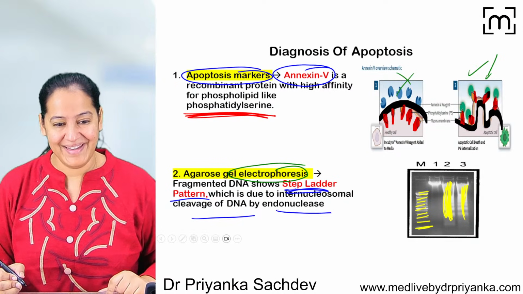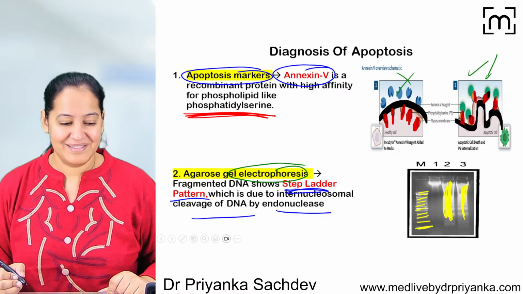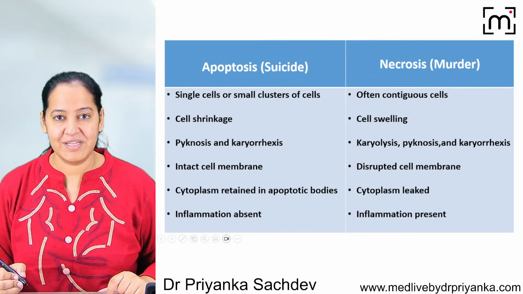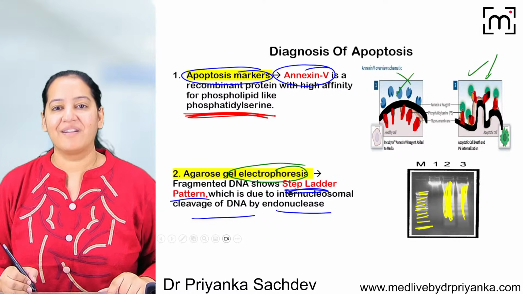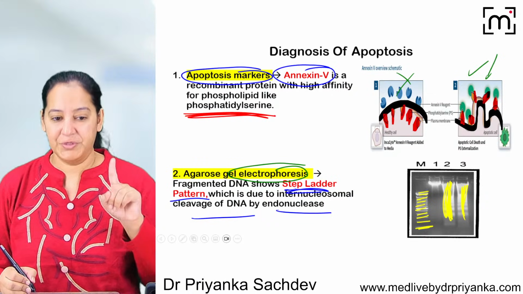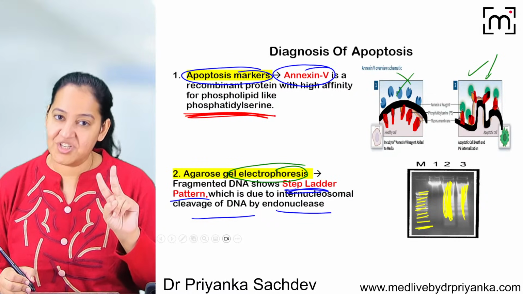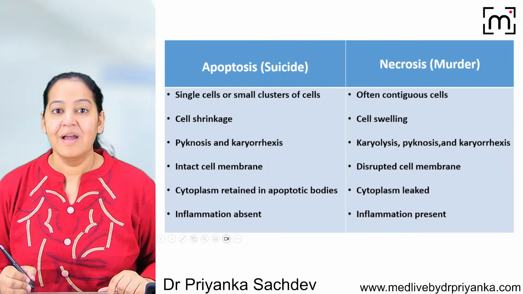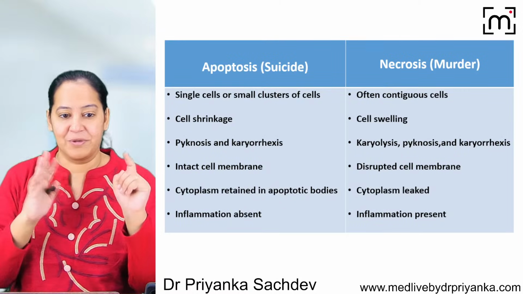Got it. Can we go ahead? So everyone got it. Does anyone have any doubt till here? So we are done with the apoptosis. I told you the mechanism, I told you the morphological changes, and I told you the diagnosis. Now I'm telling you the differences between apoptosis and necrosis.